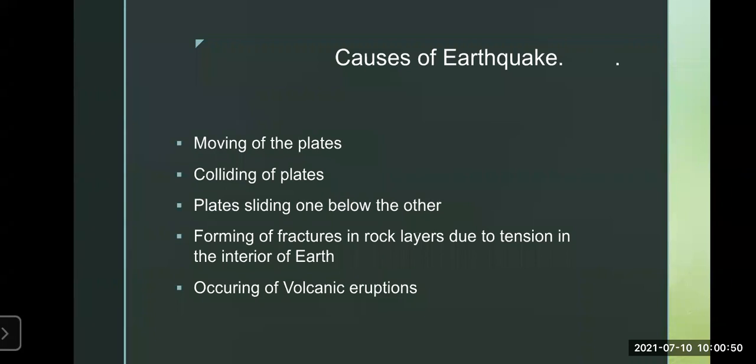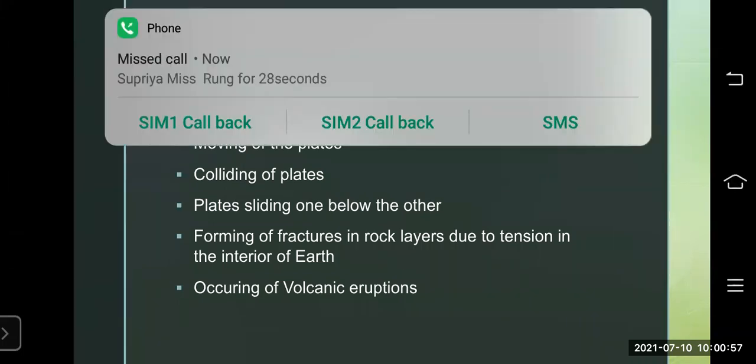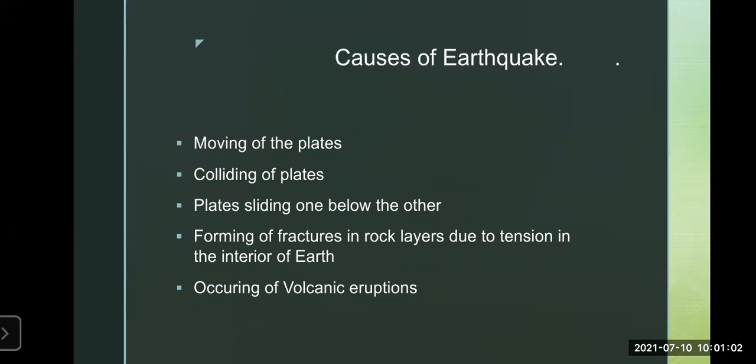Then the second point is colliding of the plates. When these tectonic plates are coming together and colliding, they are rubbing on each other; it is called colliding of the plates. Then plates sliding one below the other. When the plates are coming and colliding, they are falling on each other, sometimes they are going apart. So that is plates sliding one below the other.